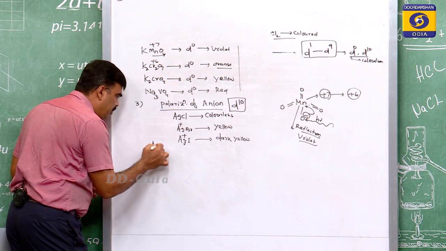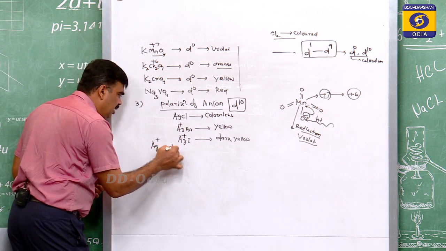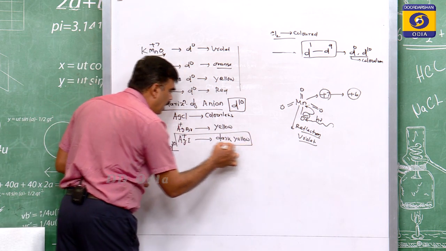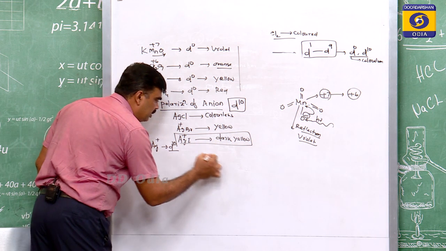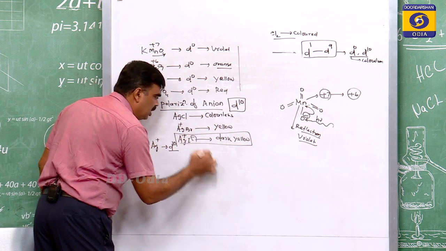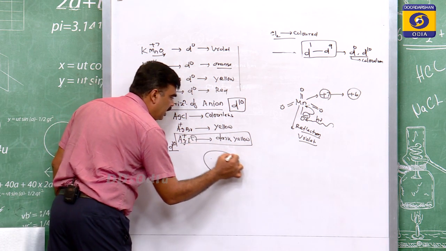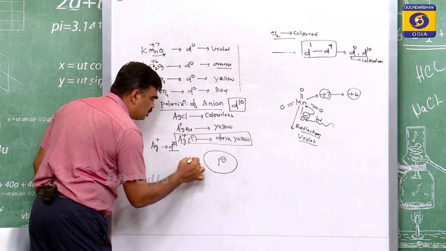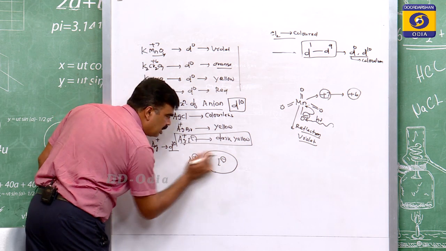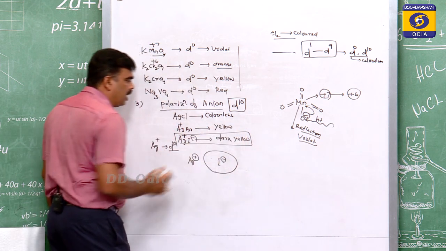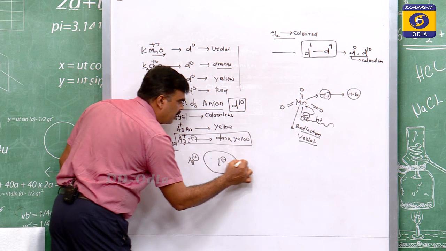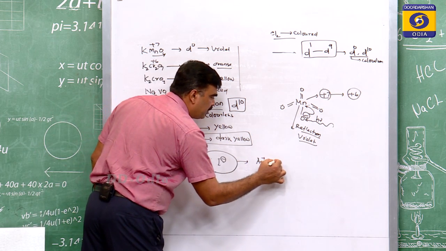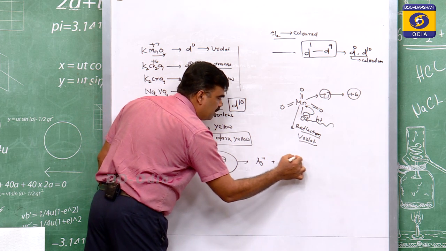So Ag+ means it has a d10 configuration, but it looks yellow. Why and how? Because iodide I minus has a larger size, and so Ag+ polarizes the electron cloud of the anion.